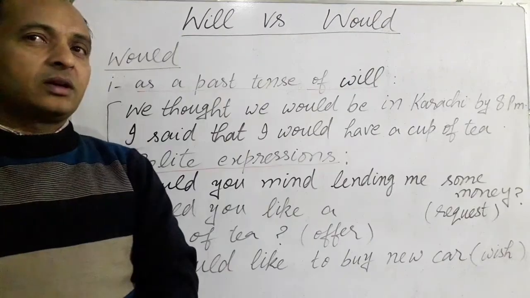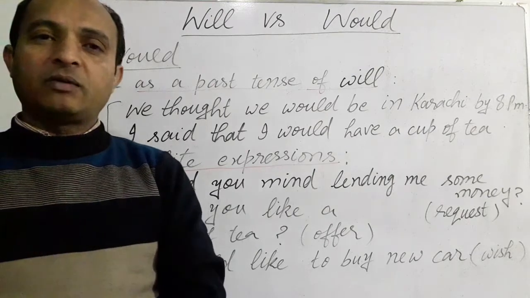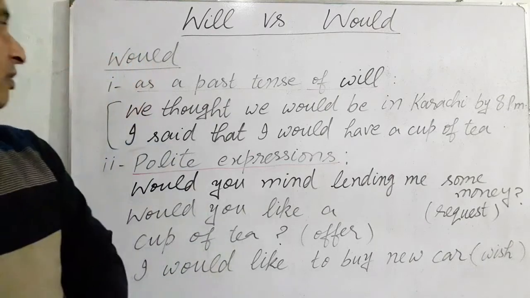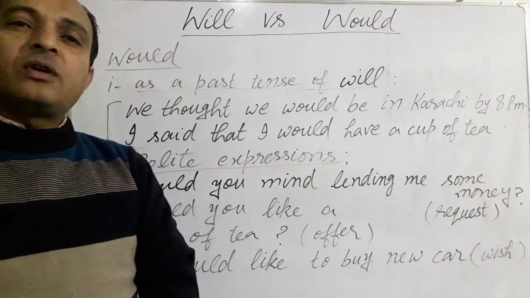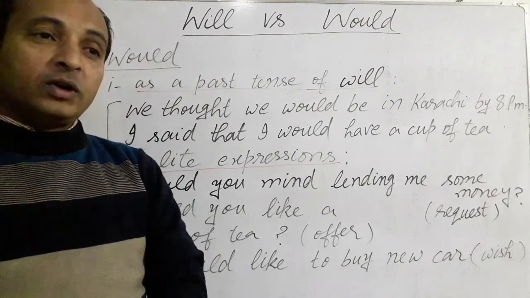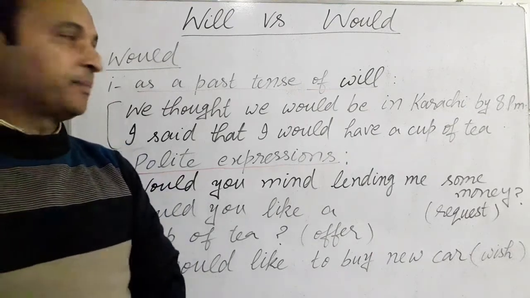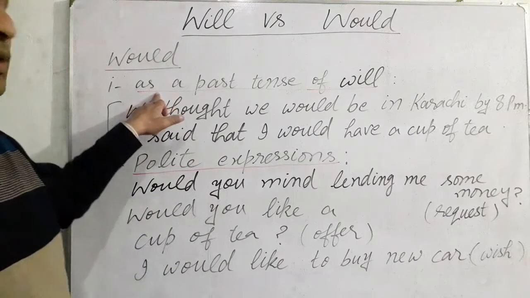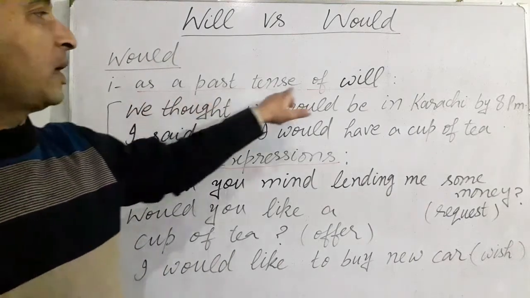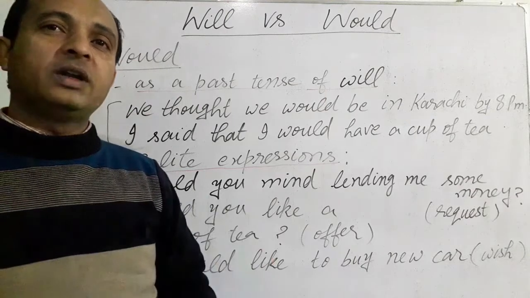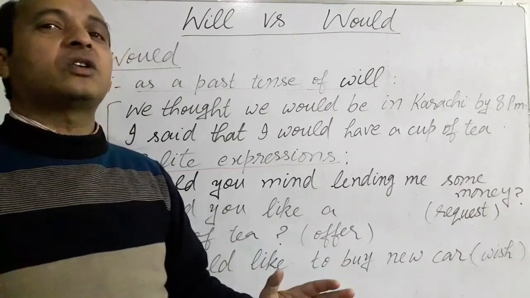Let's come to the use of modal verb would after using will. We have two very important uses of modal verb would, and we will try to understand where to use them. The first use we have is as a past tense of will. We use the modal verb would as a past tense of will.